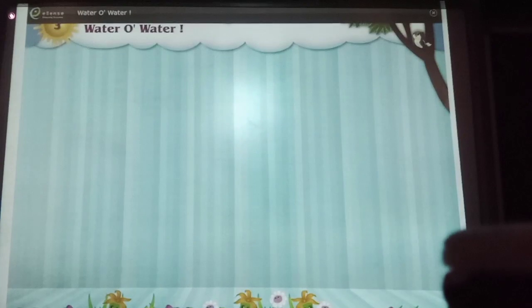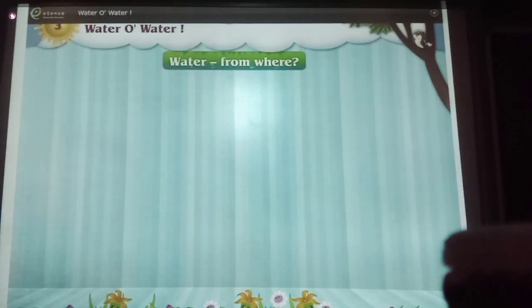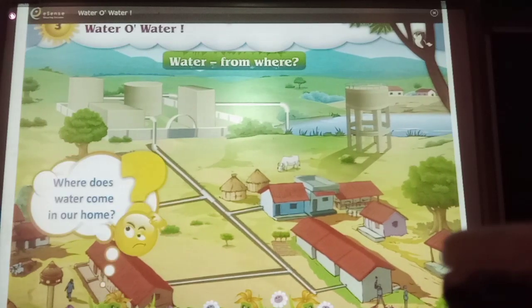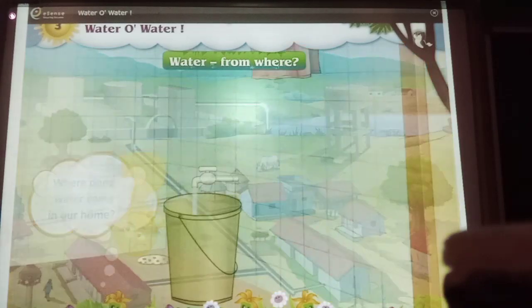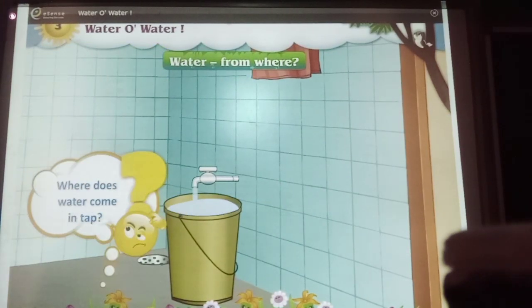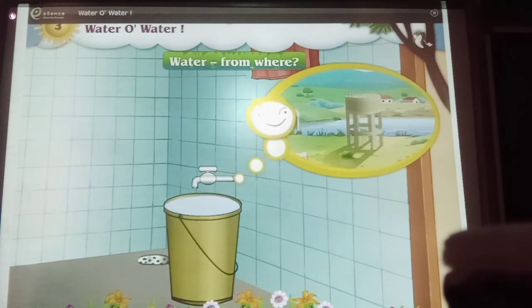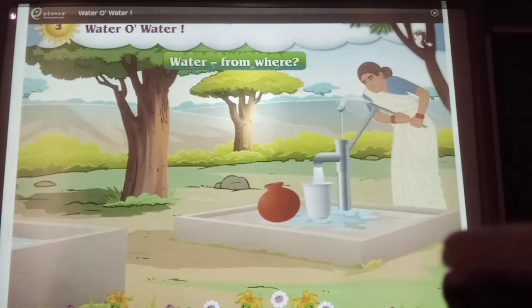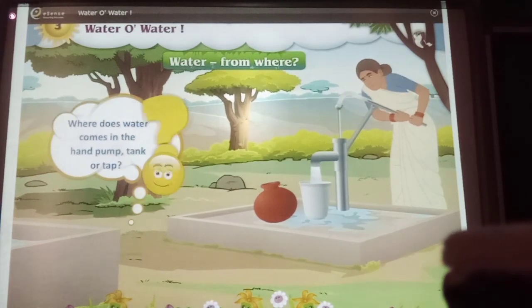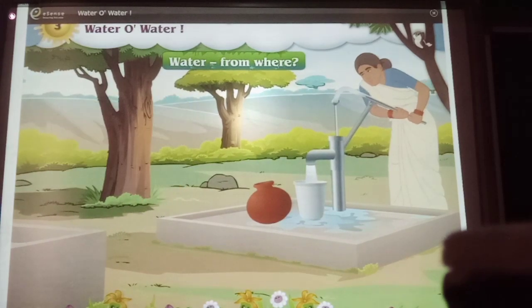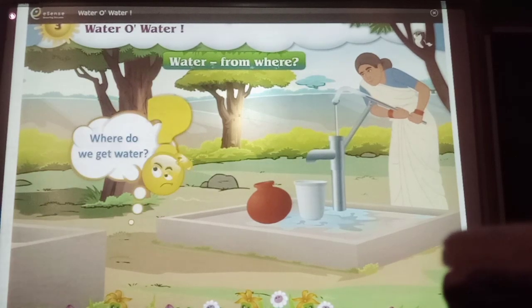Let's do another activity. Water from where? Friends, do you know from where does water come in our home? From the tap, right? But from where does water come in the tap? From the tank, right? In many houses, water comes from the hand pump. But from where does water come in the hand pump? Tank or tap? That is, from where do we get water? Water is available in